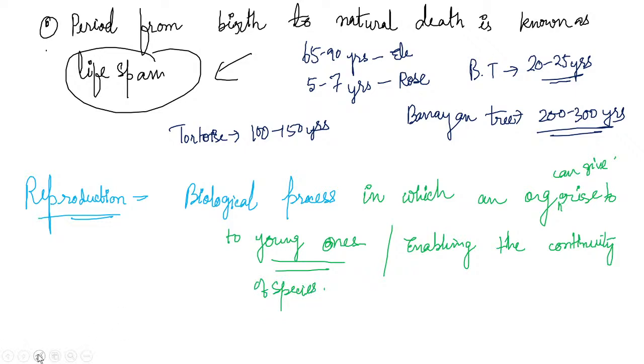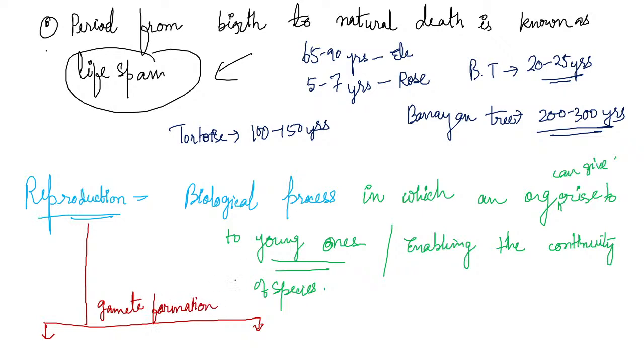Now, in reproduction, there is gamete formation. The first step of reproduction comes with gamete formation. May it be asexual, may it be sexual, there is gamete formation in both. Now, we can find two types of gametes, one is XX and one is XY. XX is the female gamete and XY is the male gamete.